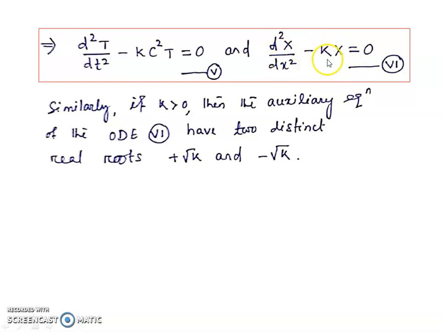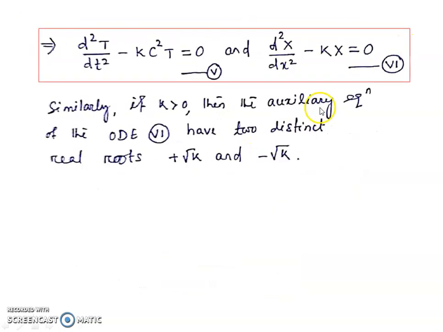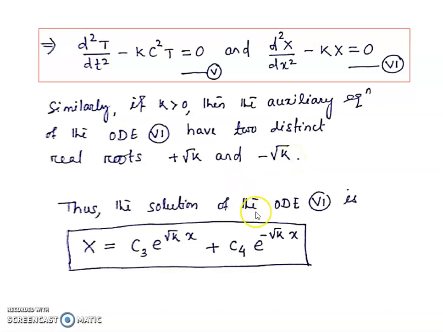Now for the differential equation 6, if k is greater than 0, the auxiliary equation has two distinct real roots, because here we have m is equal to plus or minus root k. So the two distinct real roots of the auxiliary equation of differential equation 6 are plus root k and minus root k. Thus the solution of the ordinary differential equation 6 is X is equal to c3 e raised to the power of root k x plus c4 e raised to the power of minus root k x.